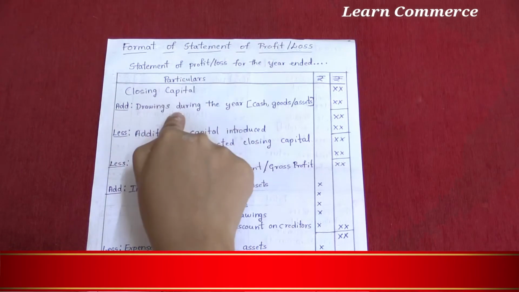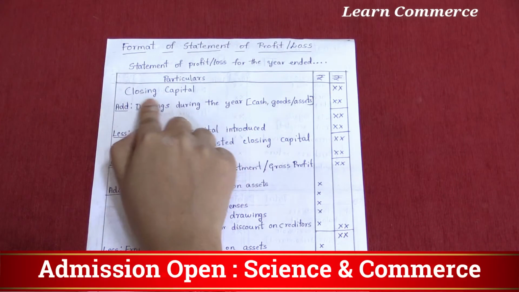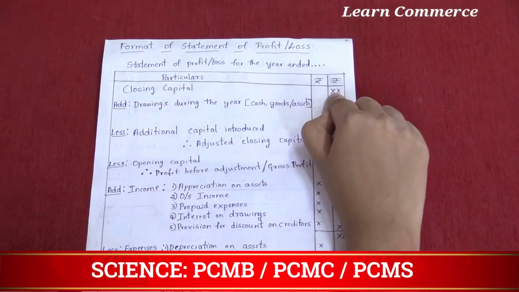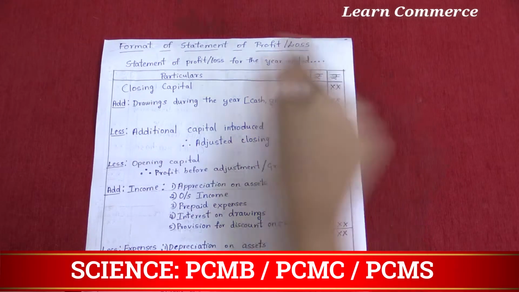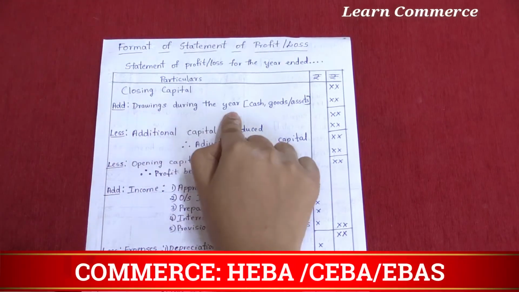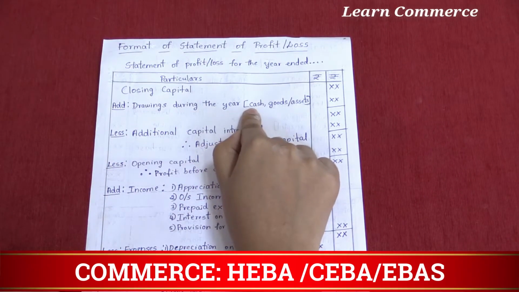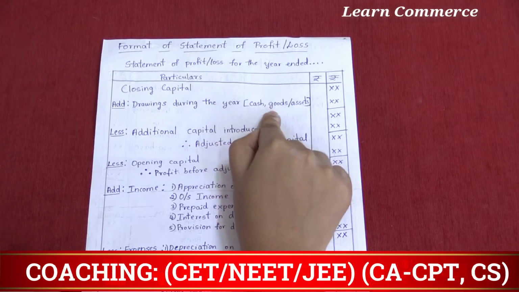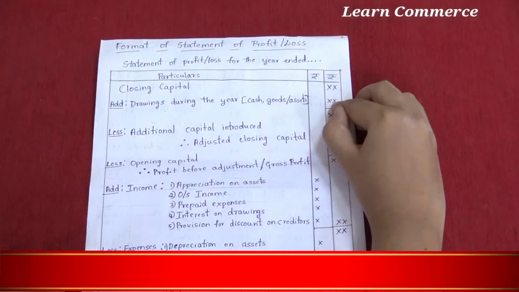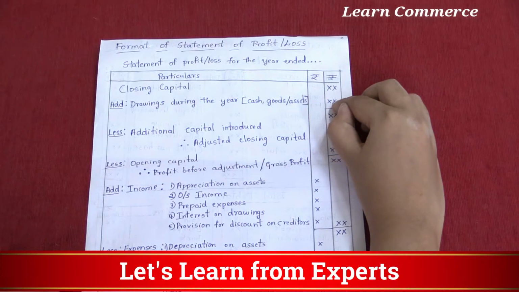Under particulars, first one, closing capital. Write the amount in the outer column. Then add drawings during the year. The drawings may be in the form of cash, goods or assets. Write the drawings amount in the outer column.